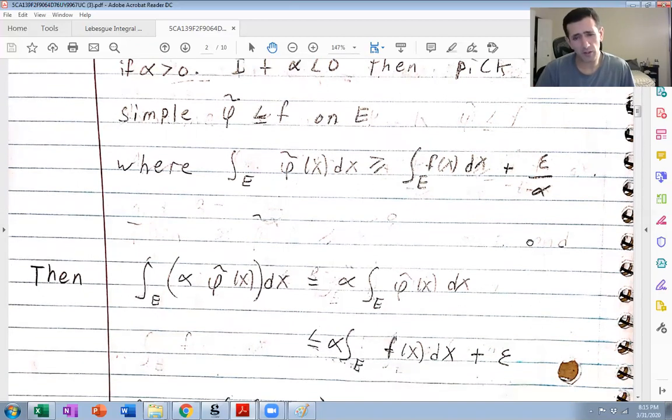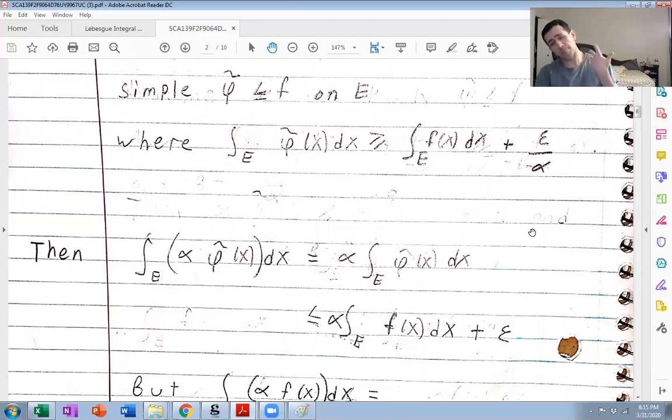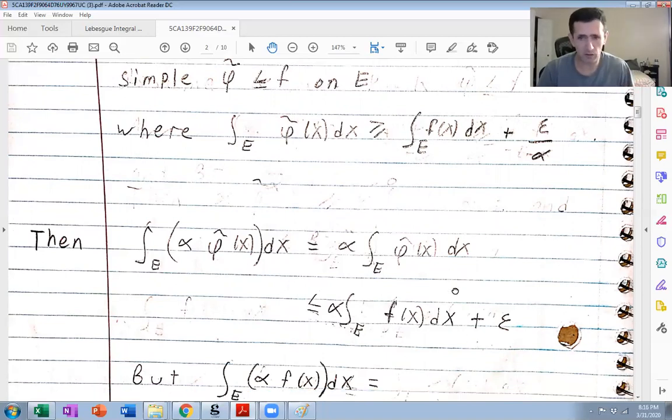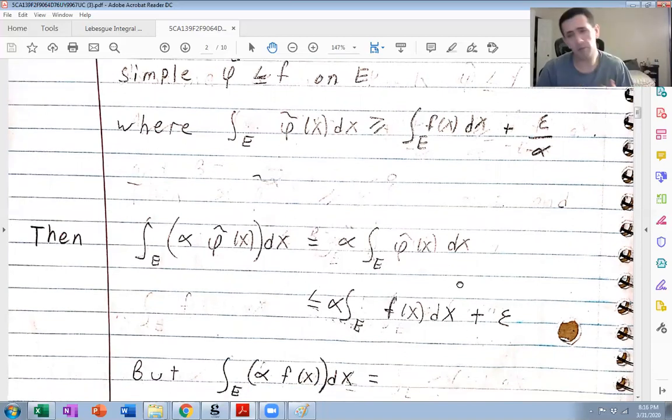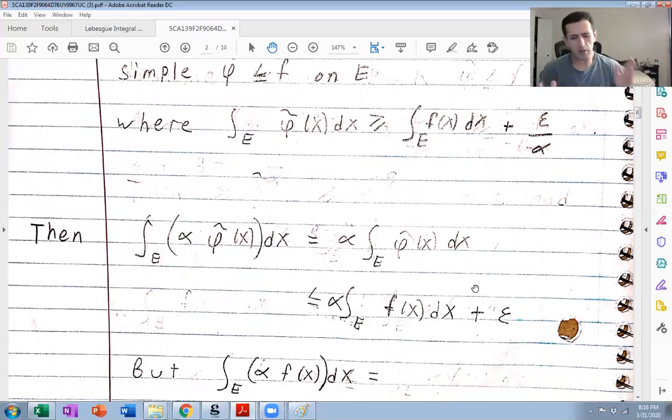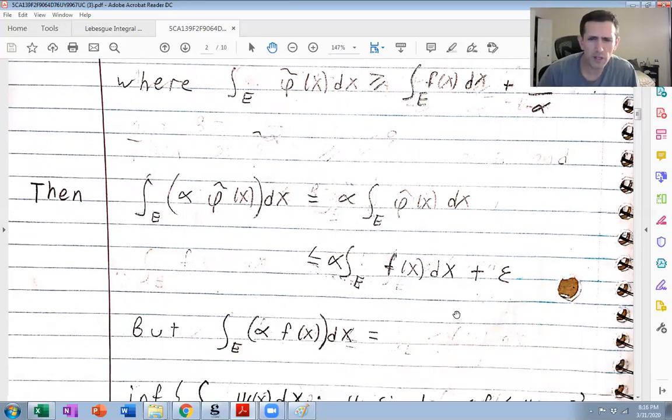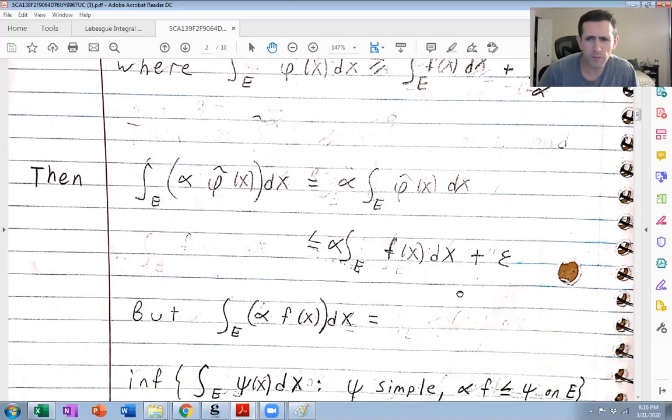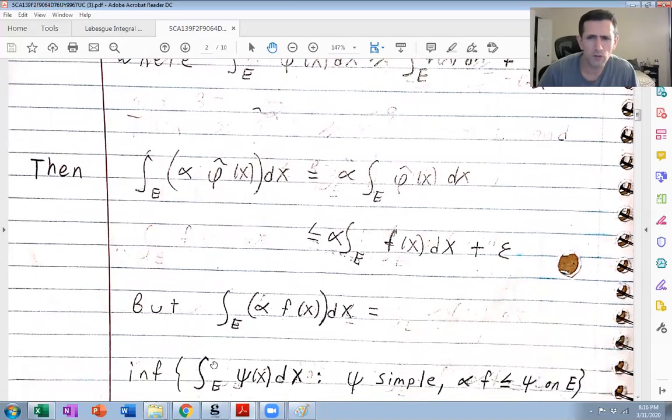Okay, so now let's go back to the upper Lebesgue integral definition for the Lebesgue integral. Remember, the Lebesgue integral is the common number, the upper and the lower Lebesgue integral, because f is Lebesgue integrable. It's this infimum here, the infimum of all these integrals.